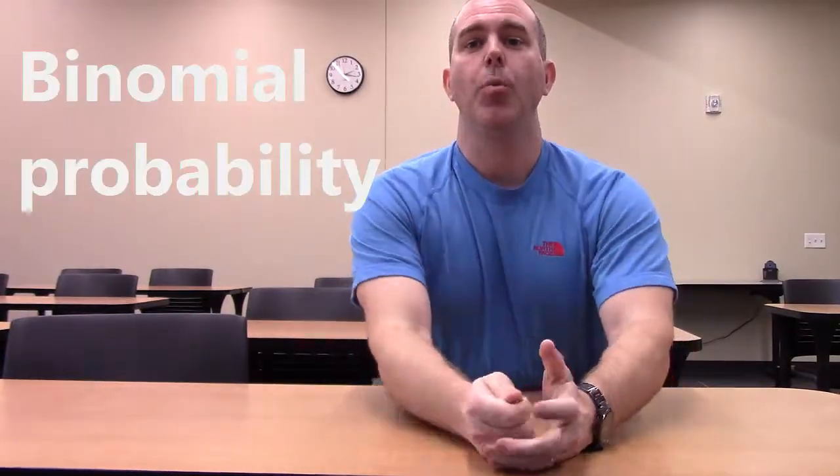Now that's not to say that if I draw a coin at random, I can expect it to be worth 6.4 cents, because it can't. It's either a penny, a nickel, a dime, or a quarter. What the expected value means is that if we repeat this over and over and over again, our long-term average will be 6.4 cents for the value. That's expected value. All right, the second thing I want to talk about is binomial probability.